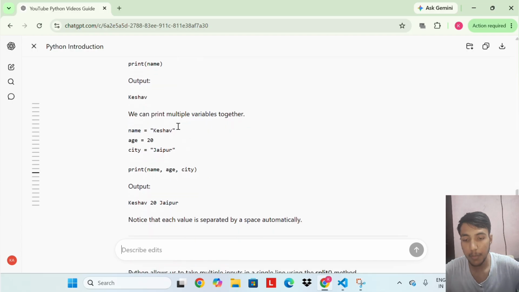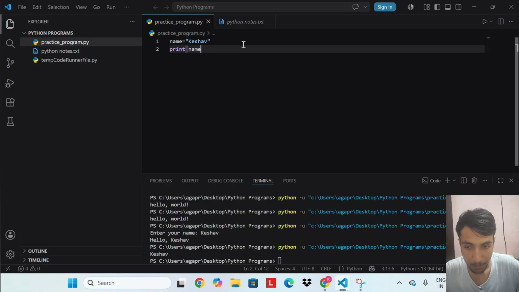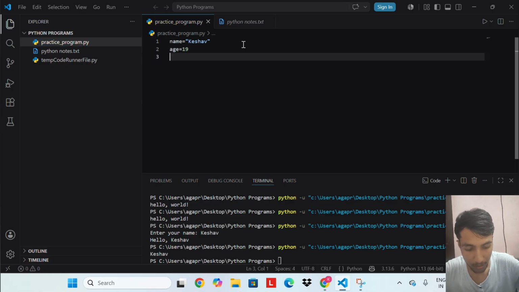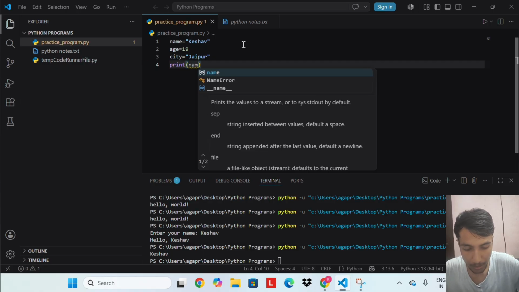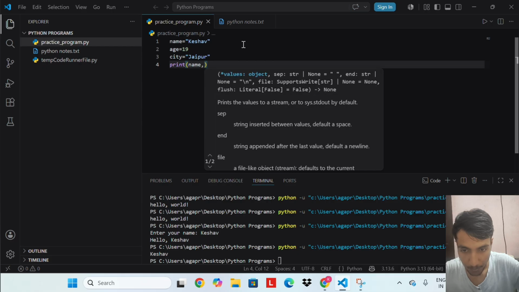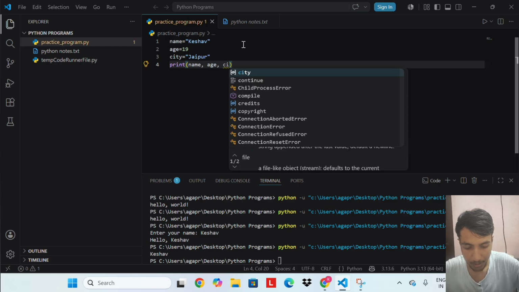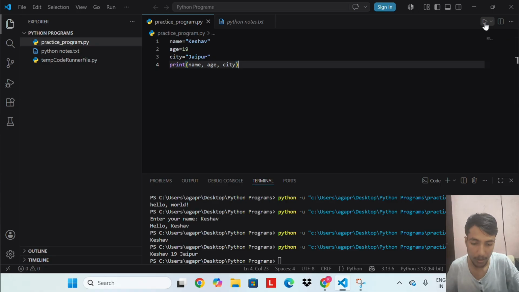We can create multiple variables together. name, age equal to 19, city equal to Jaipur, then print name, age, city. Output: Keshav 19 Jaipur.